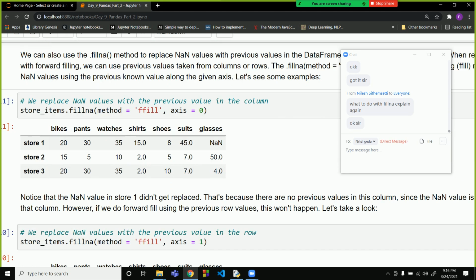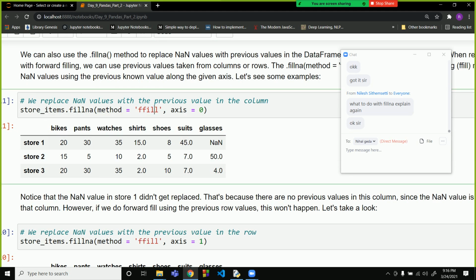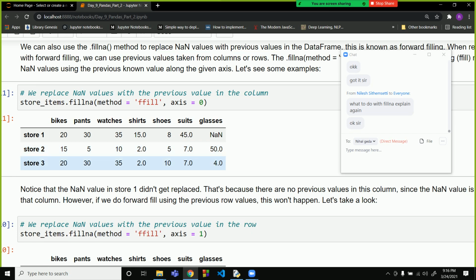Now forward fill is another kind of method where the value of NaN will be filled with the previous value. So 2 was present over here in the earlier row, so that will be filled over here.